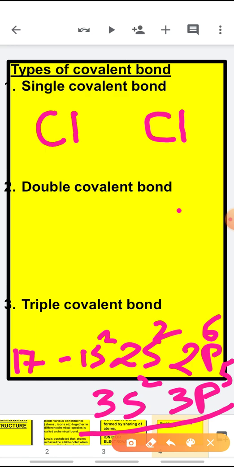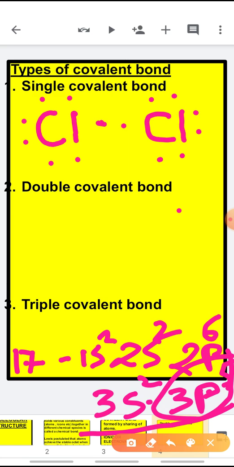So, we are drawing the Lewis electron dot structure for the molecule here now. We are having 7 electrons, 1, 2, 3, 4, 5, 6 and 7. Similarly, 1, 2, 3, 4, 5, 6 and 7. Now, in order to have a fully filled outermost shell, this chlorine needs 1 more electron, that means a total of 8 electrons in the outermost shell.